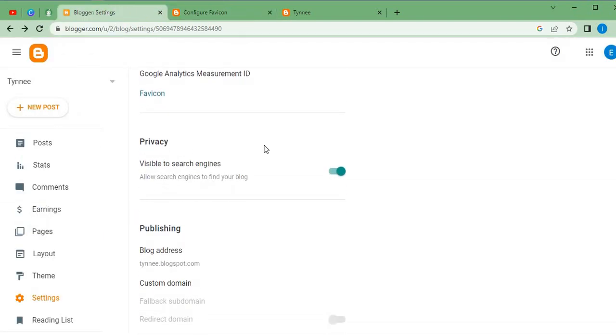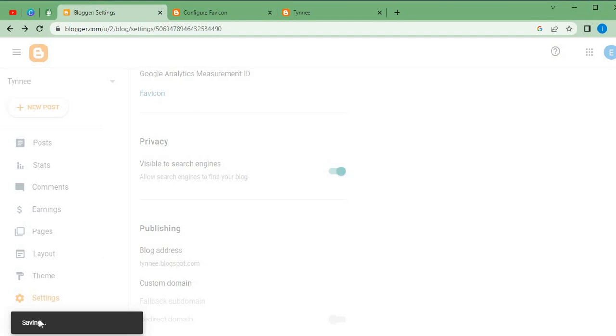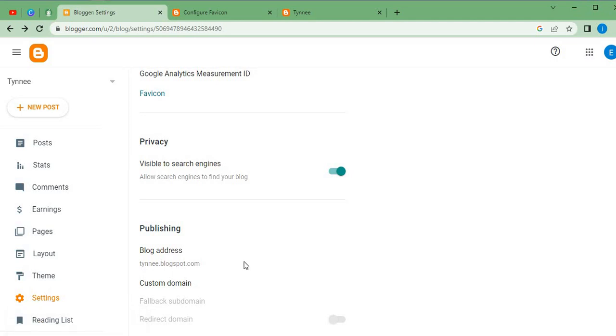So now this is privacy. Do we want our blog, which is tiny, to be visible to search engines or not? Let's say we don't want our tiny blog to be visible. We can undo this, and let's say we want it to be shown. As you can see, it shows Sussex automatically. Let's say we want it to be visible. Of course, it's the goal of every blogger to allow his or her own website to be visible on the search engine. So we need to check this. And as you guys can see at the bottom, your settings saved successfully.